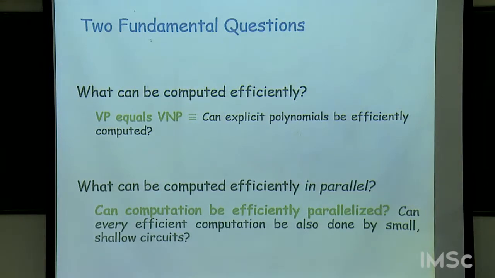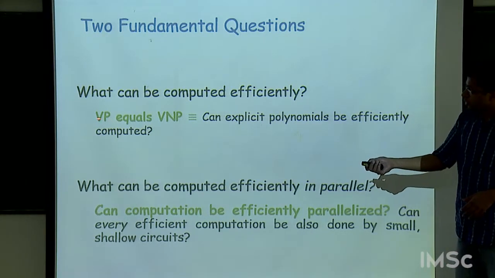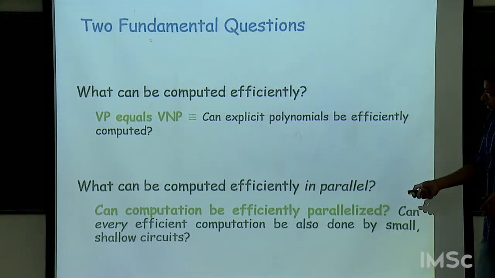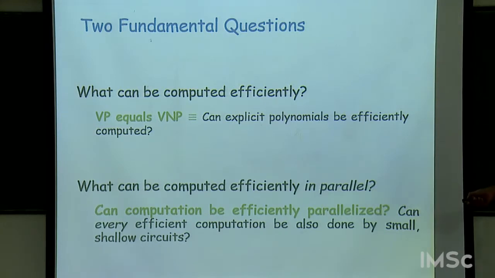So here is another basic question. Is it true that for every piece of computation, you can also do it by another circuit of small depth and not too large a size? So in the Boolean world, this question is of course P versus NC. So in some sense, this corresponds to P versus NP, and this in some sense corresponds to P versus NC.